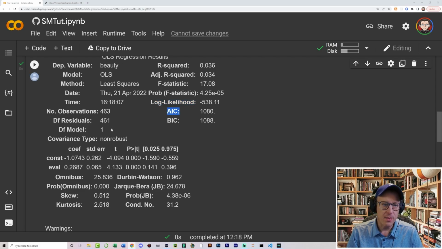AIC adjusts the log likelihood based on the number of observations and the complexity of the model, and it's going to focus on the data points that best describe our data. And what else do we have? DF residuals. Those are the degrees of freedom of the residuals, which is basically the difference between the predicted values and the measured data.